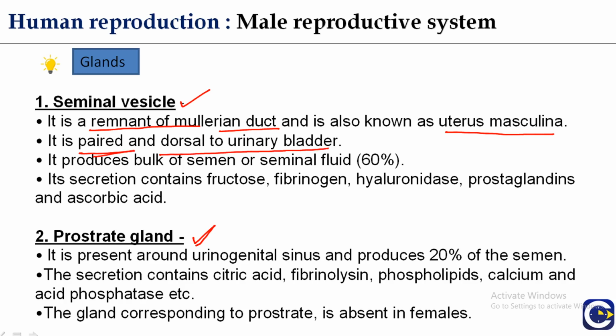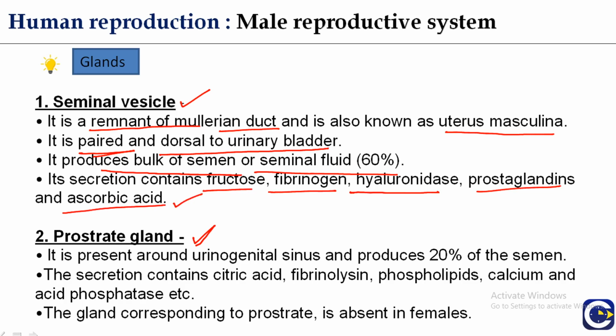The main function of the seminal vesicle is the production of the bulk of semen, about 60% of the seminal fluid. These vesicles do not store sperm at all. Their secretion contains fructose, fibrinogen, hyaluronidase, prostaglandins and ascorbic acid.